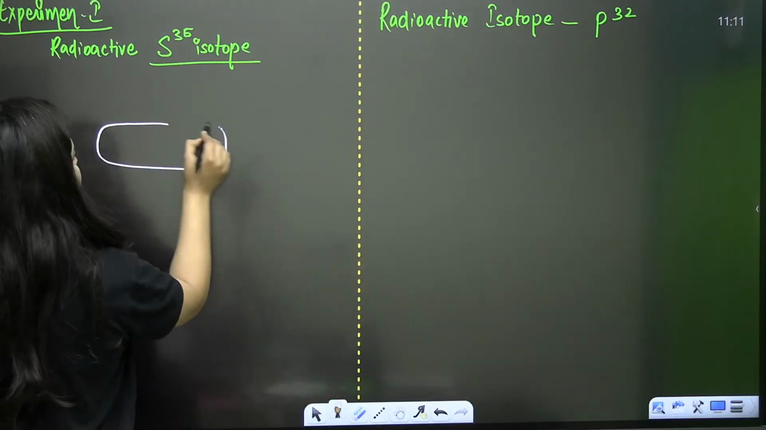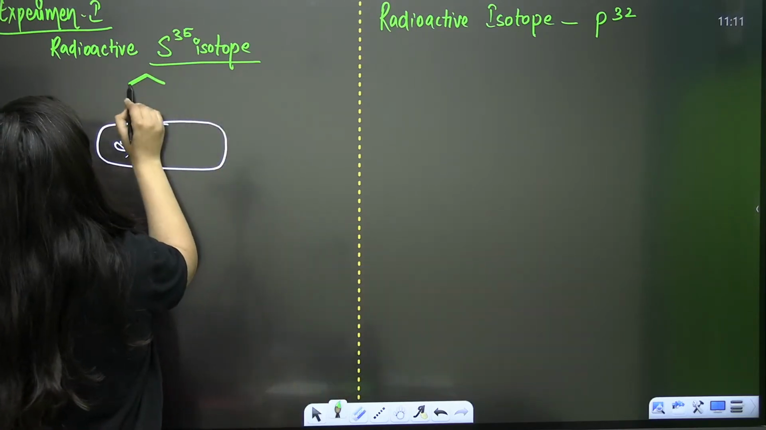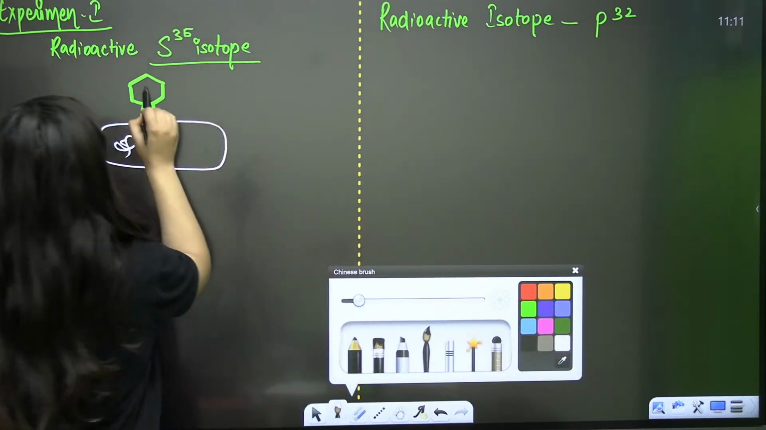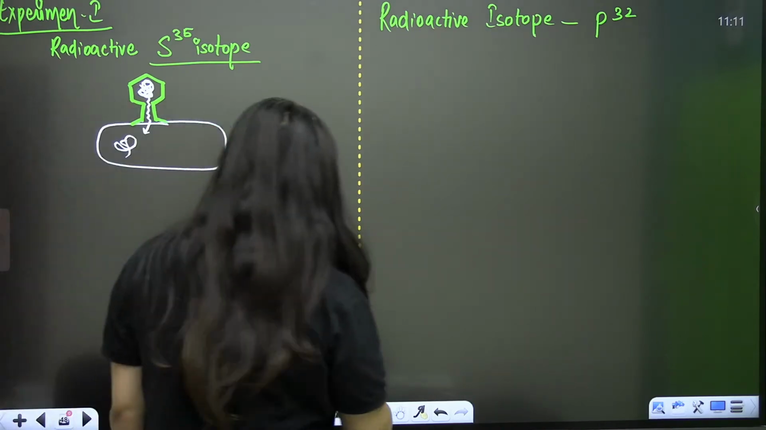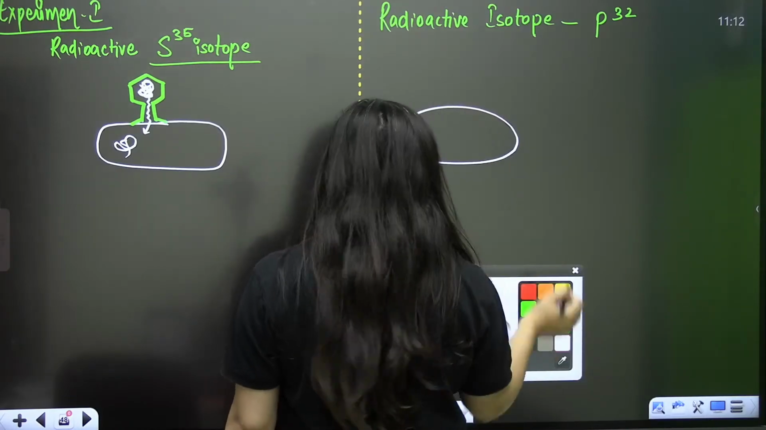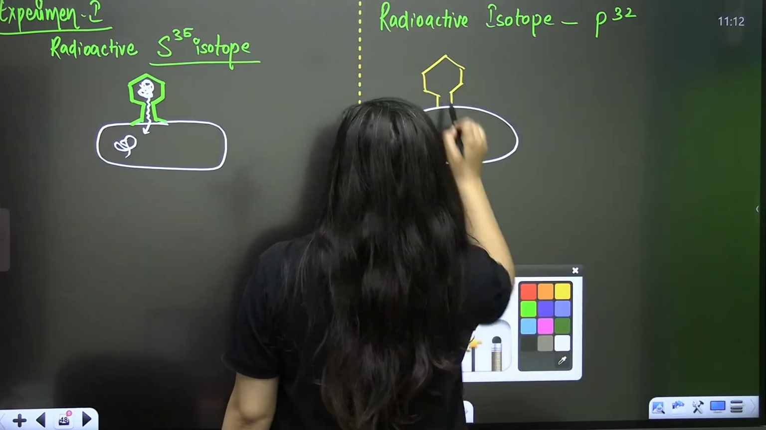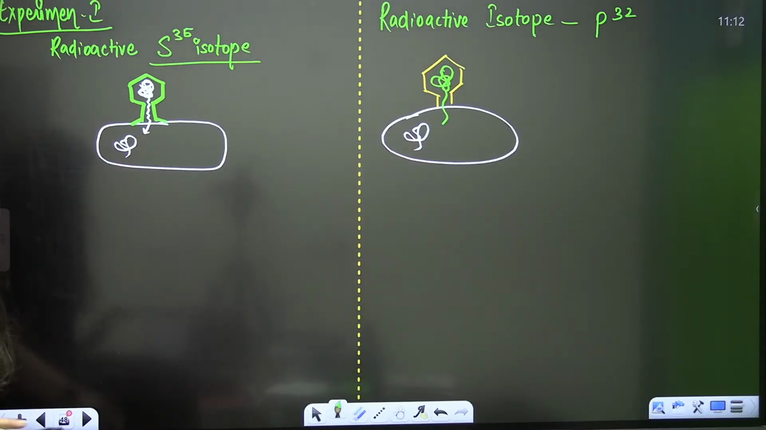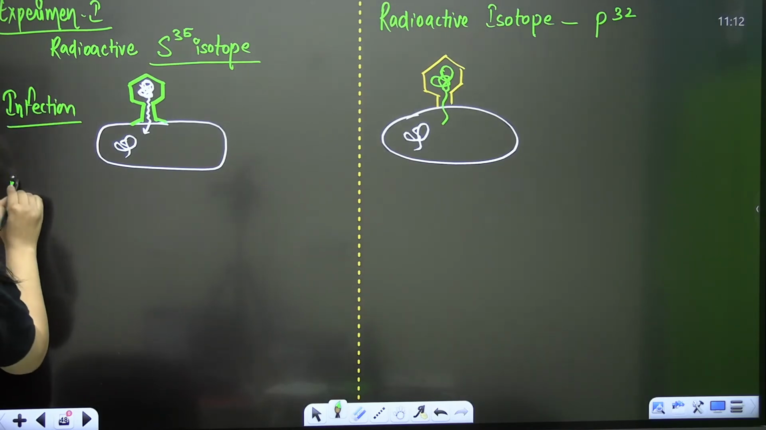Like see, this is your bacteria's DNA and this is your radioactive protein coat containing bacteriophage. See this. So this is the first step, which is known as infection. Clear? So the second step is blending.